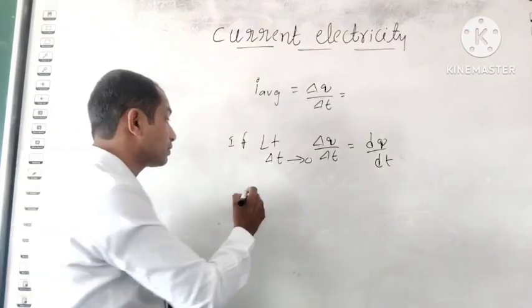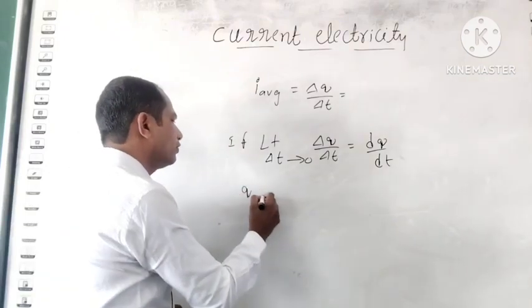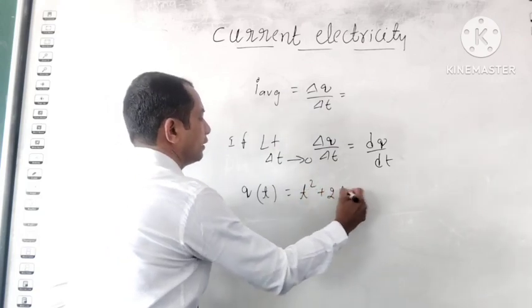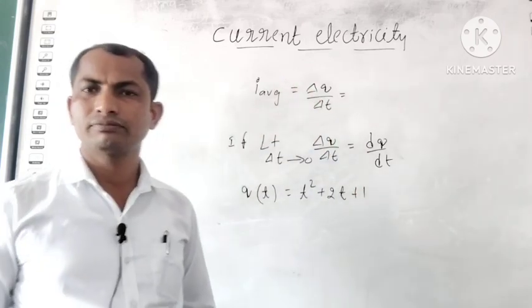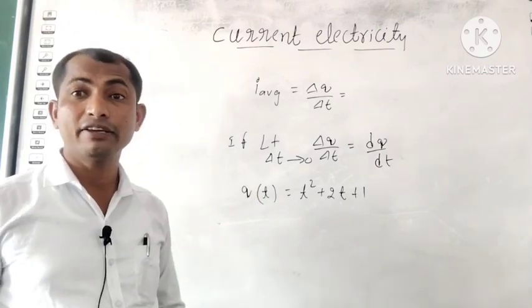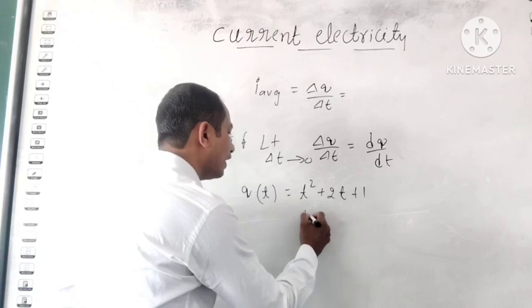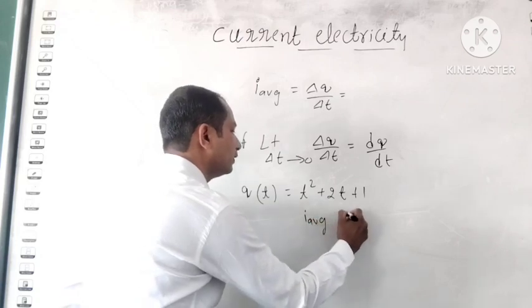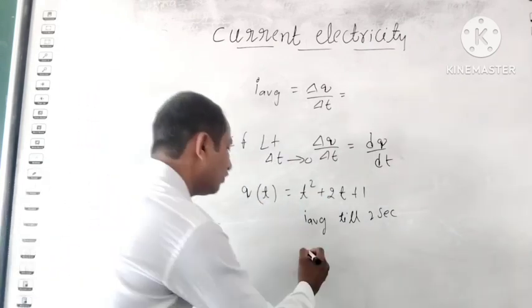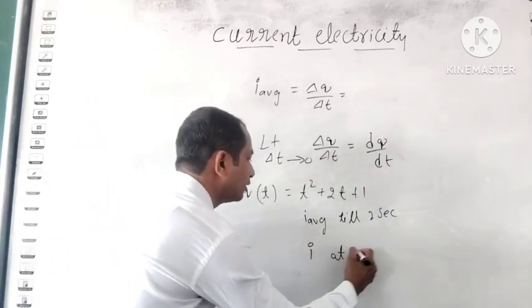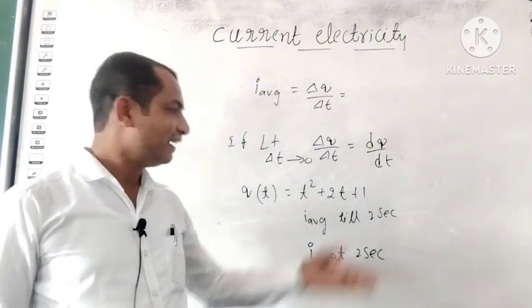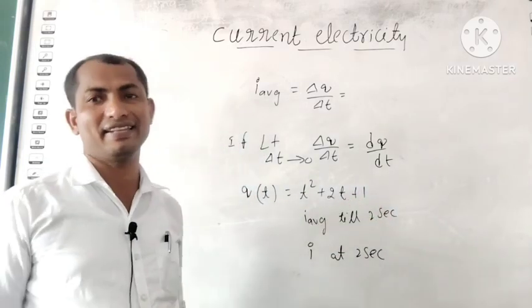For example, suppose charge is given in terms of time. Q of t is equal to t square plus 2t plus 1. The charge is given as this. Now they are asking, find I average till 2 seconds and find I at 2 seconds. These both are not the same thing. One is I average and the other is instantaneous.